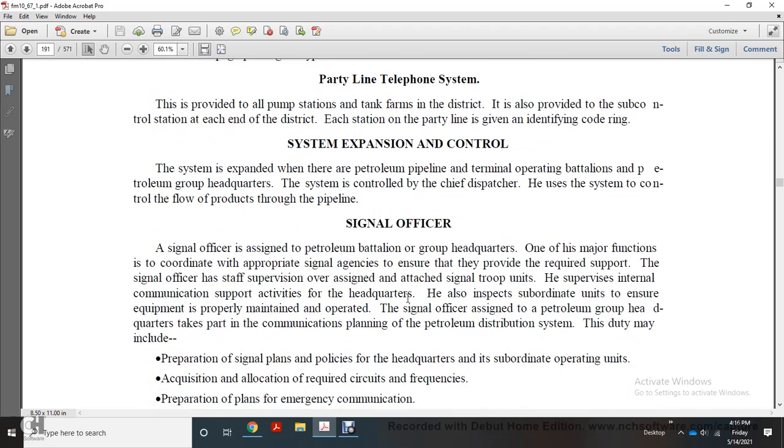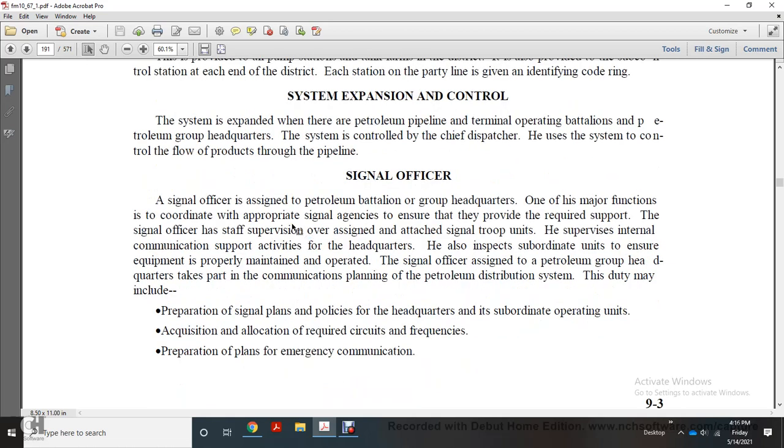System expansion control. The system expands when the petroleum pipeline terminal operating battalion's petroleum group headquarters is added. The system is controlled by the chief dispatcher. He has the control of the flow of the products through the pipeline. The signal officer with the petroleum battalion group headquarters has as one of its major functions coordinating the appropriate signal agency to ensure that they provide required support. With the signal officer staff position supervision, oversight attached to single troop units for the supervisor of internal communication support activities. For headquarters, he also inspects subordinate units to ensure the equipment is properly maintained and operated.